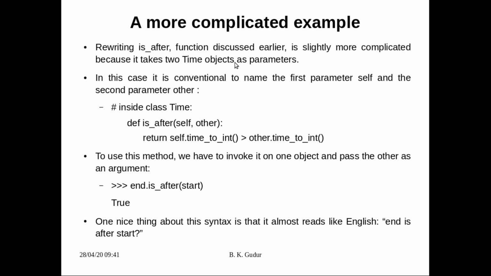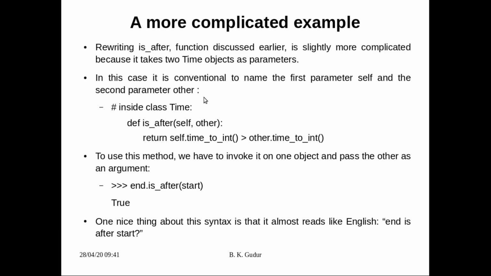Sir, earlier the increment method took three parameters. No, why are you telling only one object? Remember, in those three parameters, only one was a time object and the remaining two were not time objects. Whereas is_after is one function which is going to take two time objects. So in this case it is conventional to name the first parameter self and the second parameter other. Inside the class definition we can write something like this: def is_after, earlier we had written t1 and t2, now we are going to write self and other.